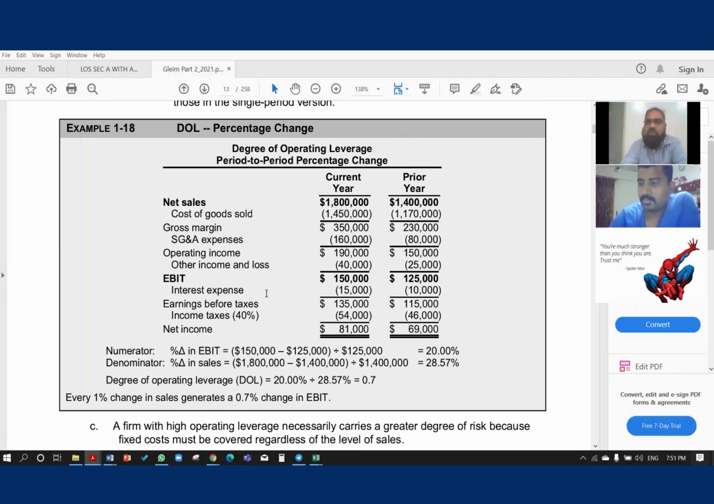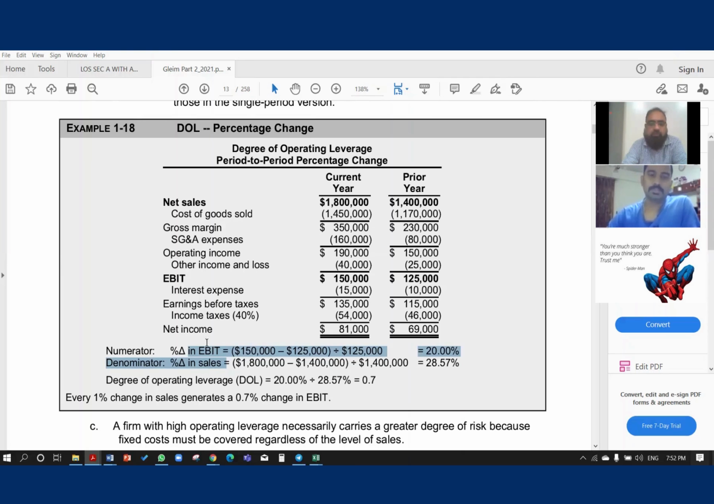So percentage change version, when you are calculating degree of operating leverage, what is the formula? Percentage change in EBIT divided by percentage change in sales, right? So remember this formula. When we are using the 2-year data, using the percentage change version, our formula will be percentage change in EBIT divided by percentage change in sales.